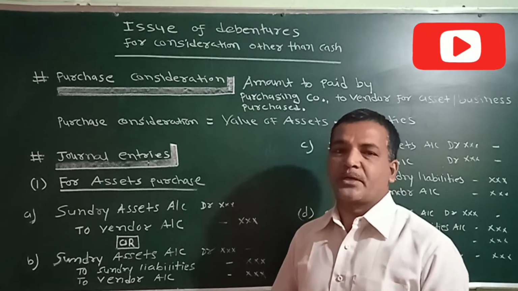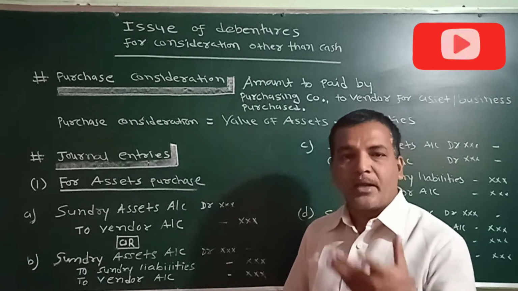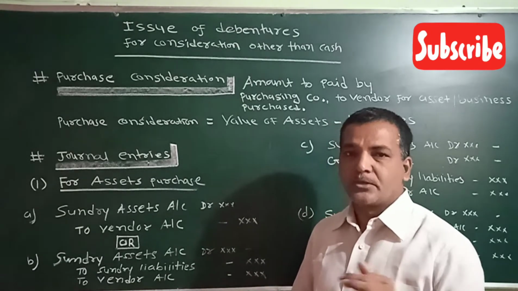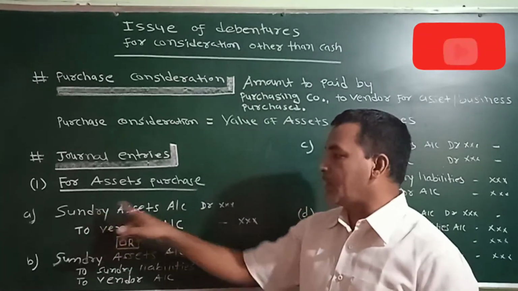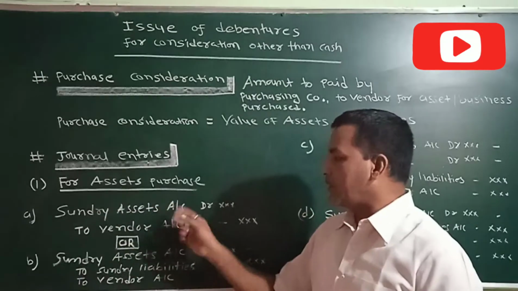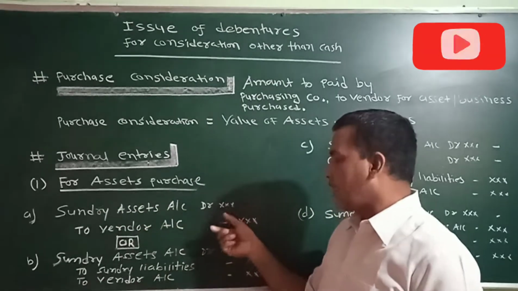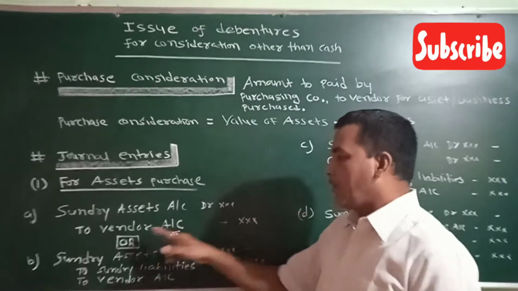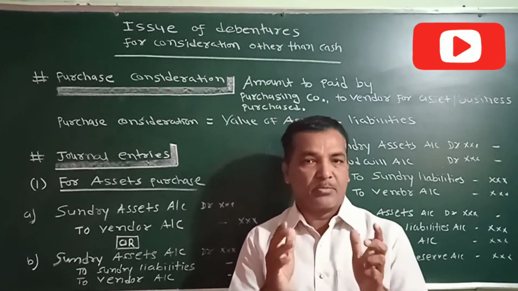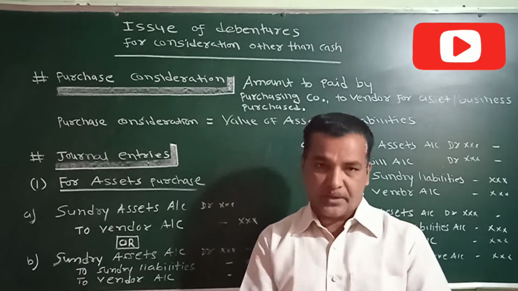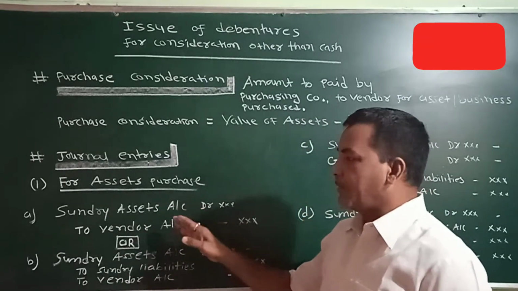Say for example, you are purchasing plant and machinery, land and building, vehicles. So you will write individually plant and machinery account debit, land and building account debit, vehicles account debit to vendor with the amount of purchase consideration. Vendor will be credited with the amount of purchase consideration, that means the amount which we have to pay. So this would be the simple entry.